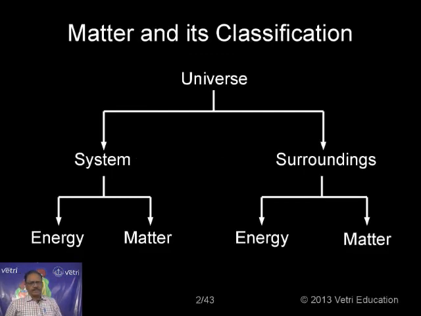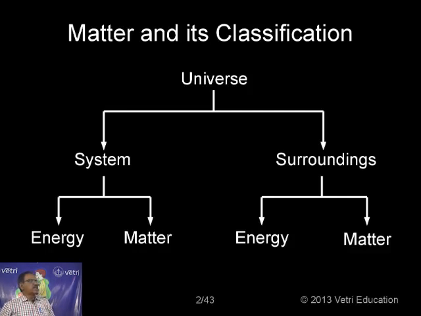What is matter? Any object having characteristic mass, energy, and occupying characteristic space in the universe is called matter. And matter we can classify in two ways.